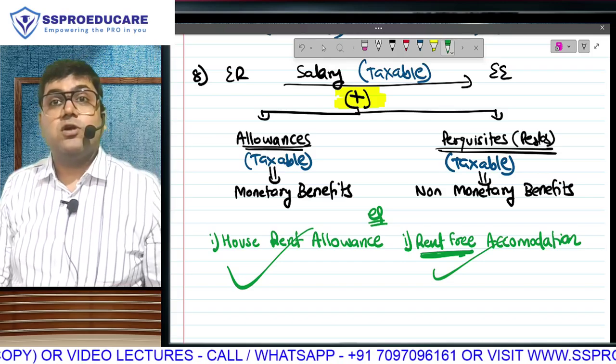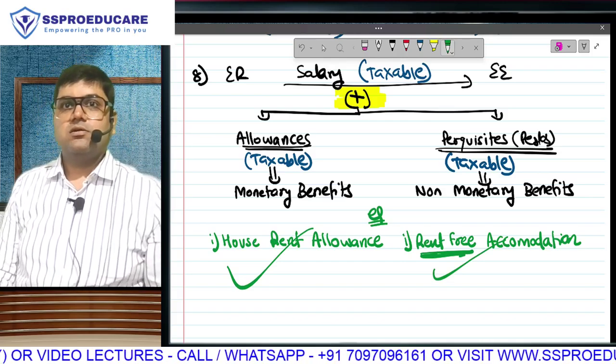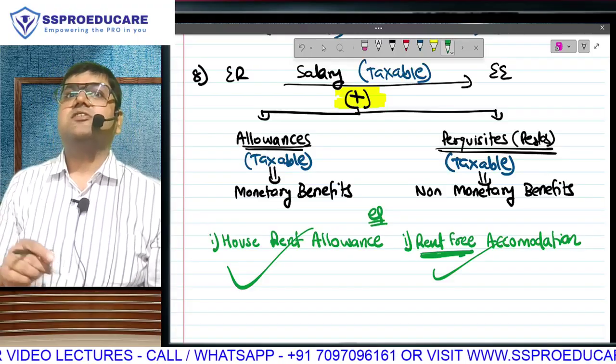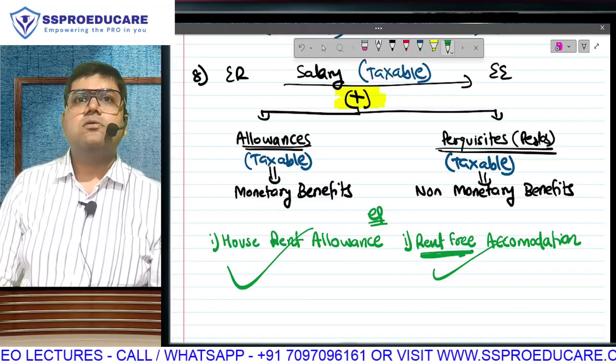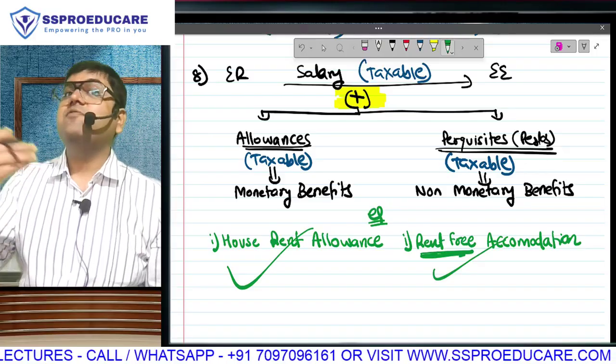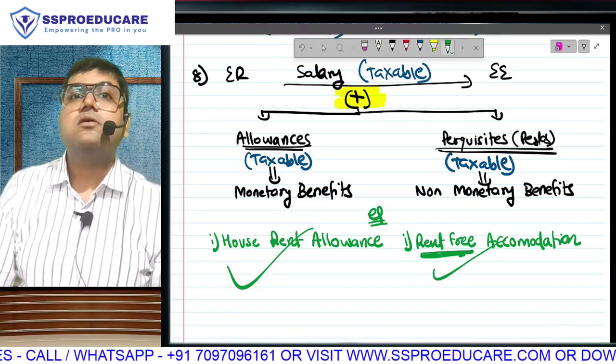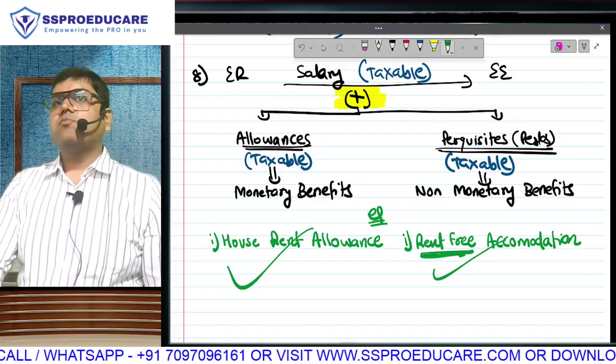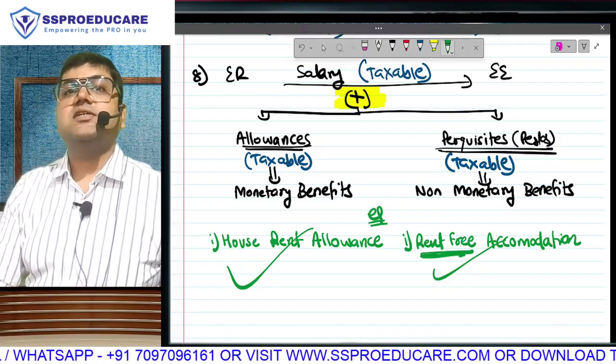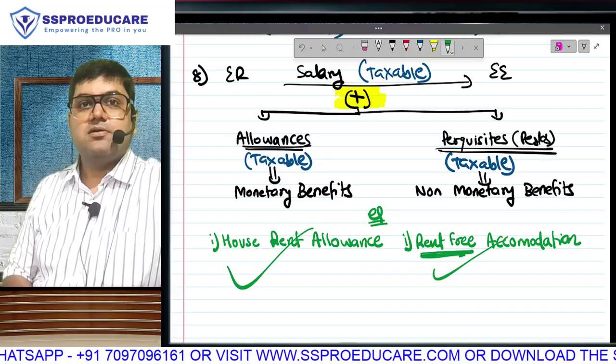Now you pay rent of your own house. That's drawings. But this rent is business expenditure. क्यों? First tell me why business. Don't tell me tax treatment. Why is it business expenditure? Because this expense is incurred to keep my employees happy.